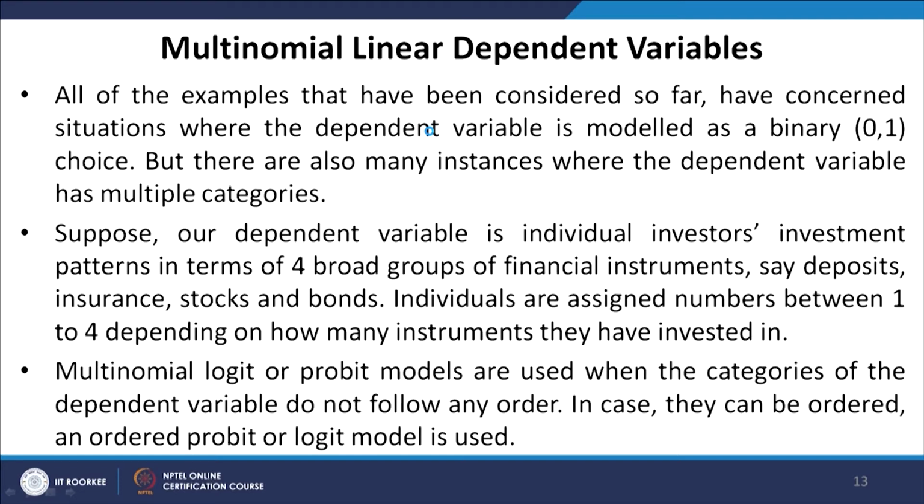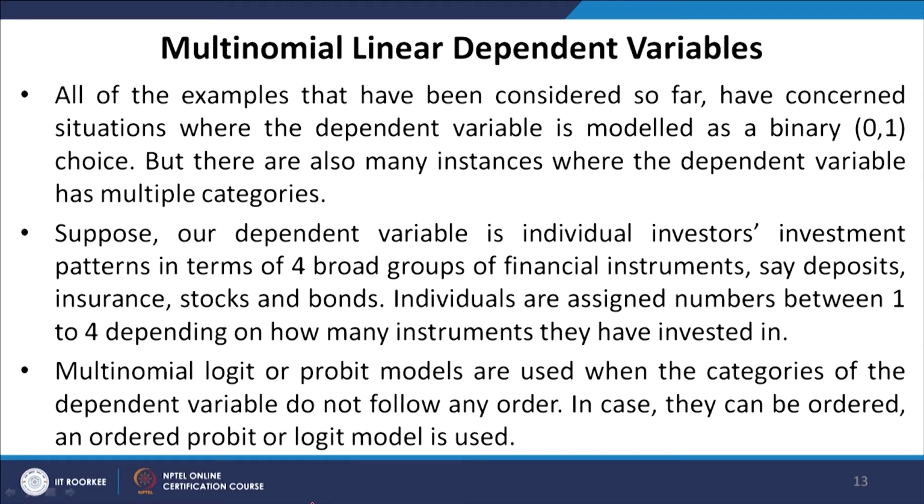All of the examples that have been considered so far have concerned situations where the dependent variable is modeled as a binary choice, that is, it takes 0 or 1 values. But there are also many instances where the dependent variable has multiple categories. Suppose our dependent variable is individual investors' investment patterns in terms of 4 broad groups of financial instruments, say deposits, insurance, stocks and bonds.